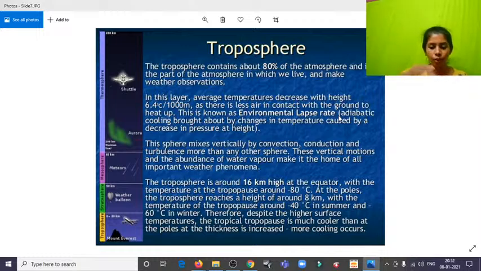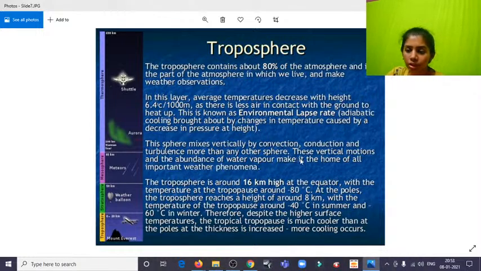So as we go away from the core, that is, away from the ground level, it will be losing the heat also. So in the same way, it's all connected. As we go up, we are losing touch with the heat and hotness. This sphere mixes vertically by conduction and turbulence more than any other sphere.